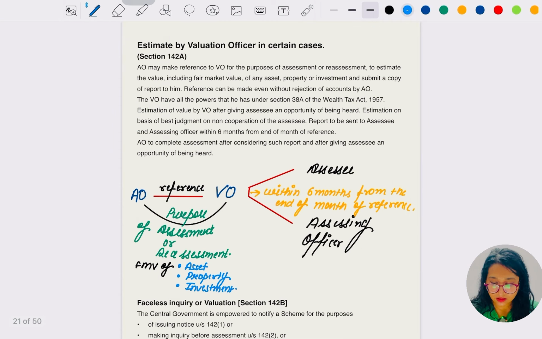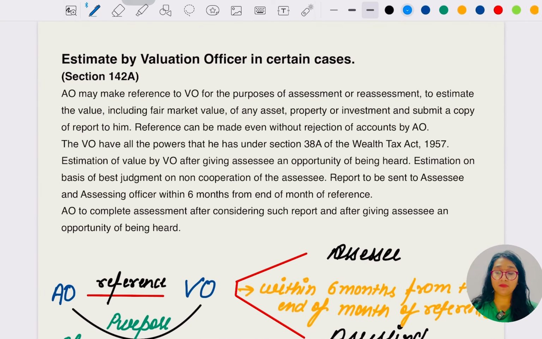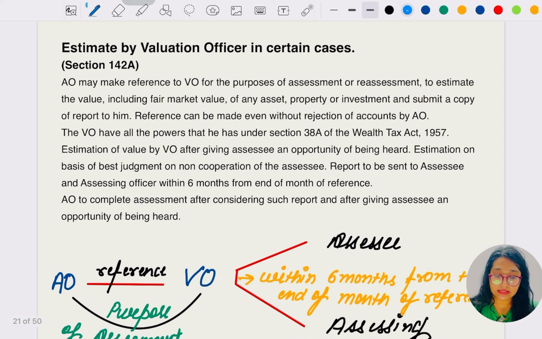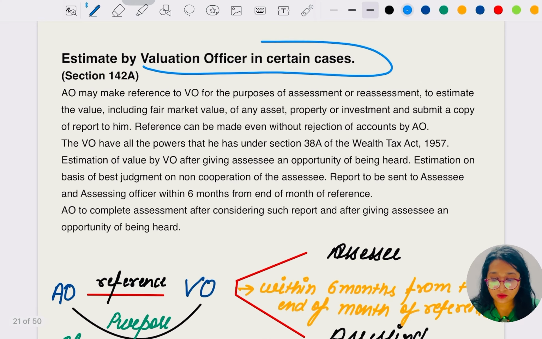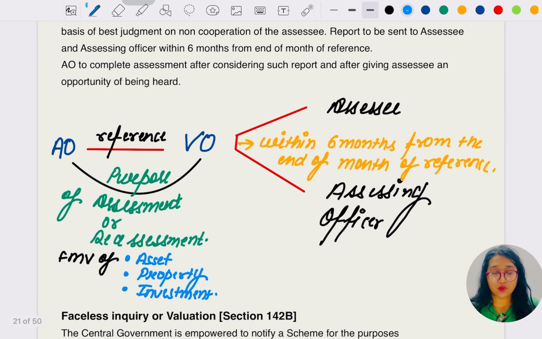Let's go for the other section, which is estimation by the valuation officer in certain cases. Can you tell me, in some transaction, if the assessing officer is having a doubt related to some transaction, can they go for help to any other authority, any other officer? Yes. But in which cases can they definitely ask other officers? In this section we are reading about the valuation officers in certain cases.